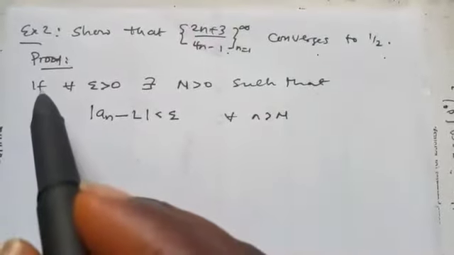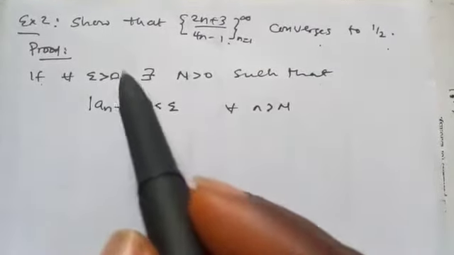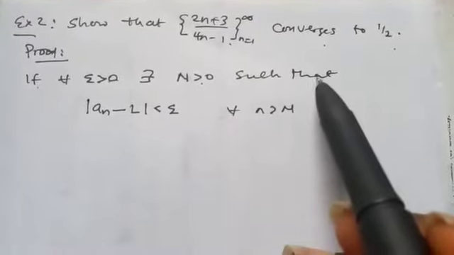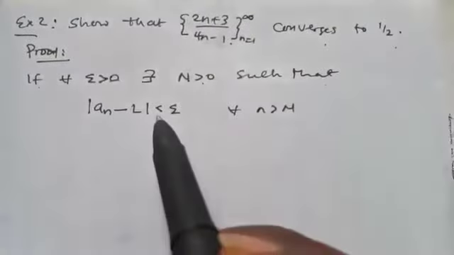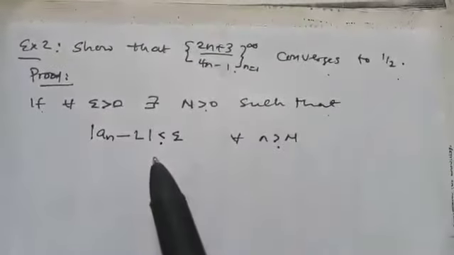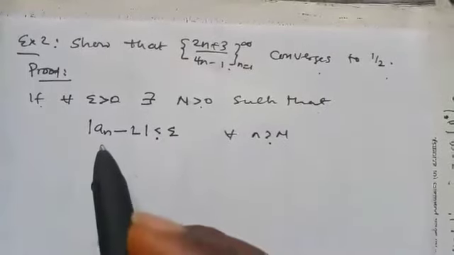We start the proof by saying, for every epsilon greater than 0, there exists N greater than 0, such that this happens for all n greater than N. This is the epsilon definition of a sequence.